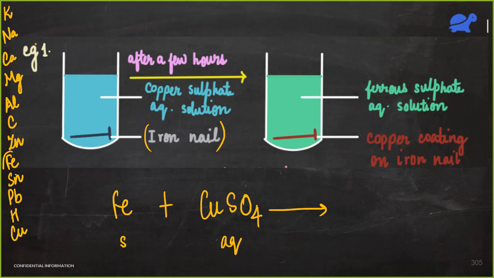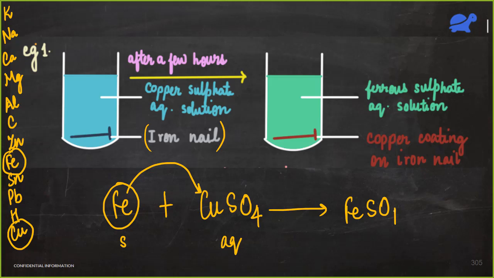We have iron over here and copper is down here. So that means that iron is more reactive. So because iron is more reactive, it can throw away this copper. It will displace copper from here. It will form ferrous sulfate. Alright. It will form ferrous sulfate and this copper, it will be left alone.